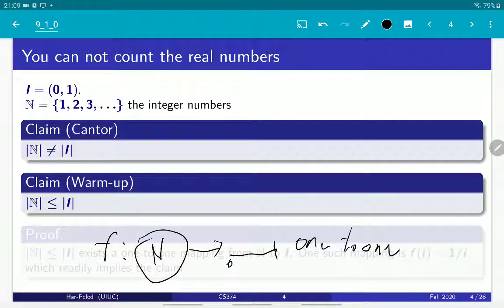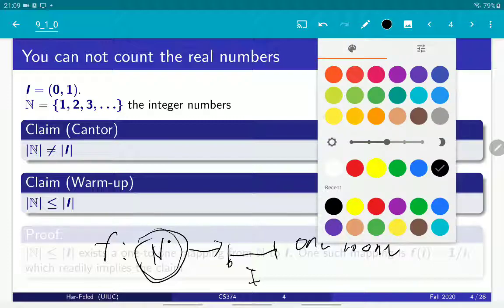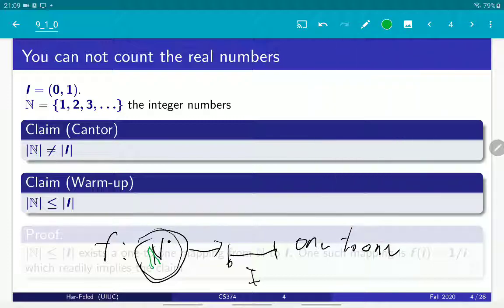If we have such a mapping, then you can embed the set N into the set I. Let's assume N is green: I map the green elements into the interval I, but there are a lot of other elements that are not mapped, so I is conceptually bigger, or at least not smaller.